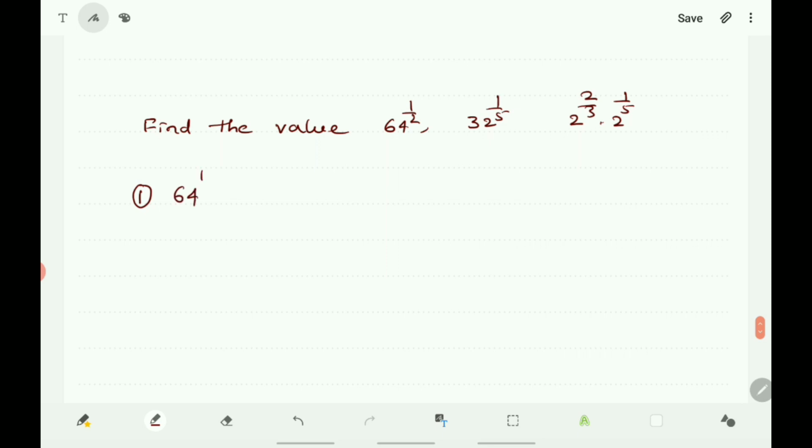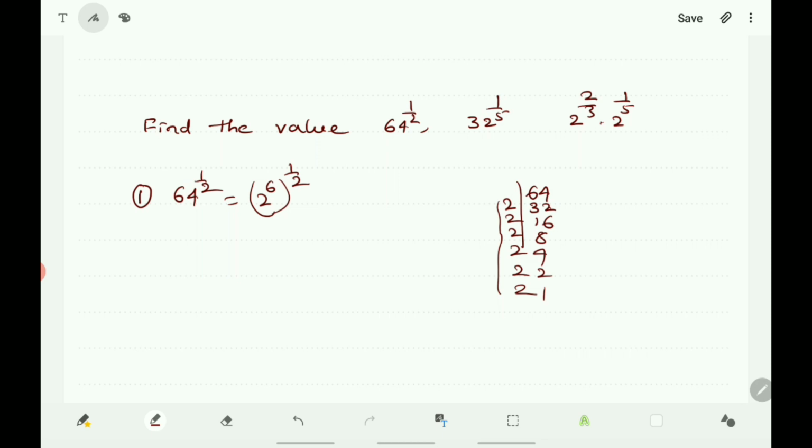64 to the power of 1 by 2, and here you express 64 in the form of a power of 2. 64: 2 3s are 6, 2 2s are 4, 2 16s are 32, 2 8s are 16, 2 4s are 8, 2 2s are 4, 2 1s are 2. So 64 means 2 to the power of 6 whole to the power of 1 by 2.